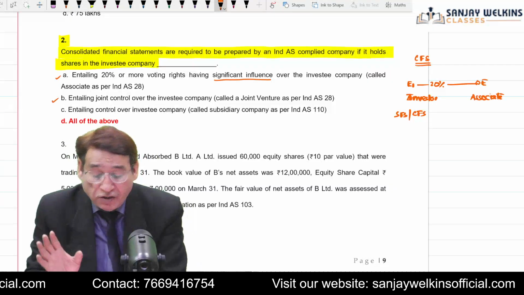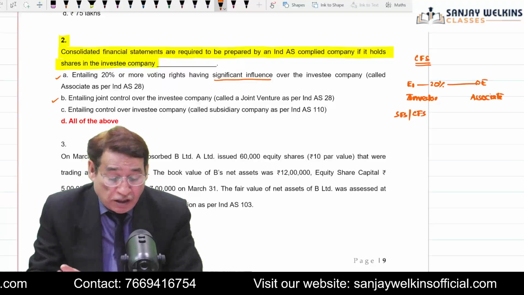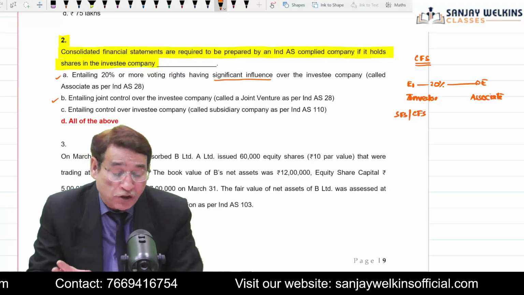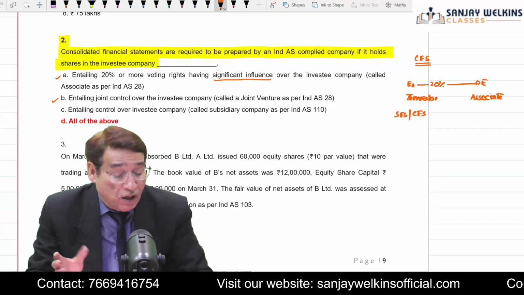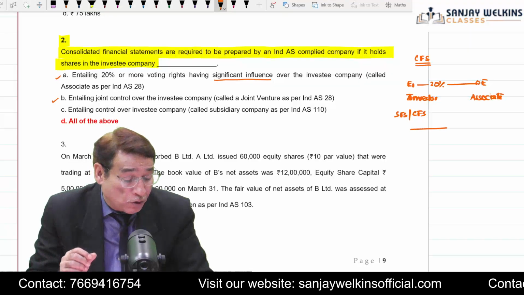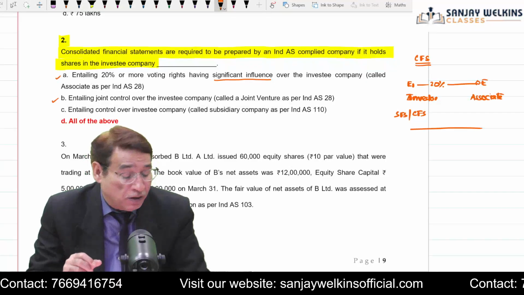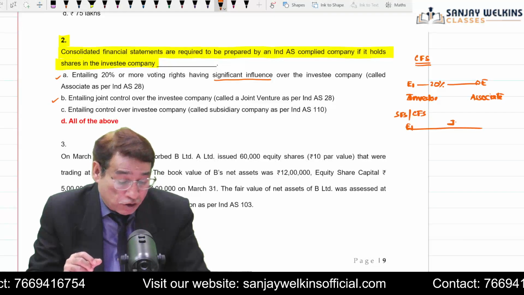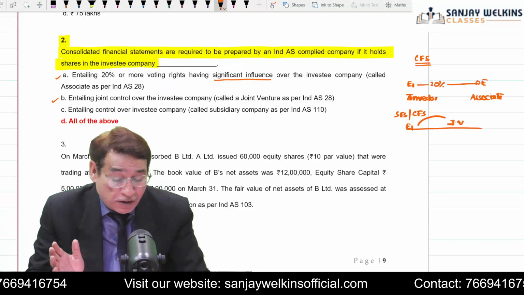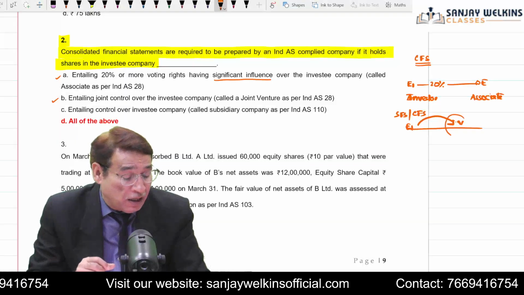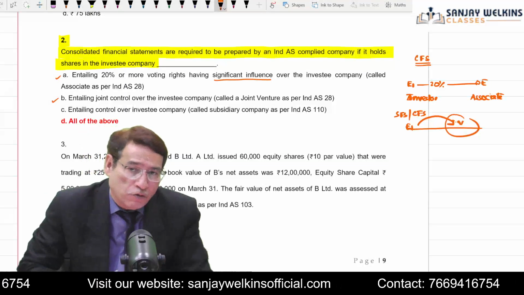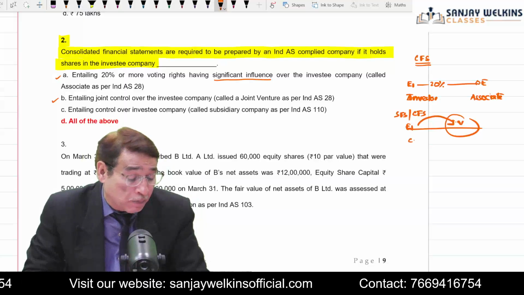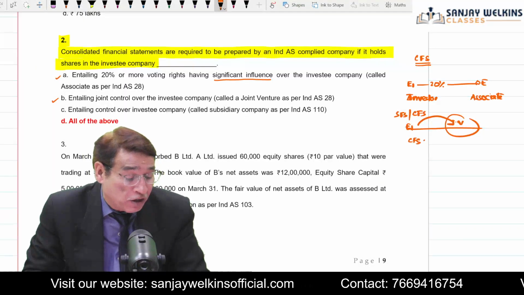And B, entailing joint control over the investee company called a joint venture as per Ind AS 28. If you remember, I also talked about this particular point that if there is an entity and we have made some investment in the other entity, and this other entity, let us say, is a sort of joint venture, even in this case, we are supposed to prepare the consolidated financial statement.